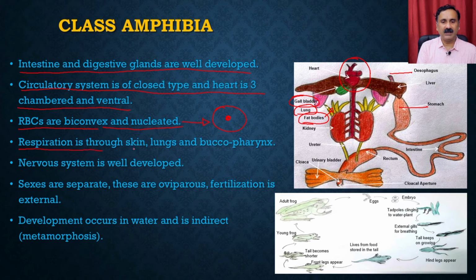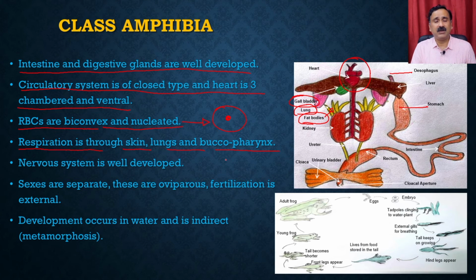Respiration is by skin, lungs and the buccopharynx, which means the skin is soft and slimy, and because of that it helps the frogs get oxygen from the atmosphere. Apart from that, it has well developed lungs and the buccopharynx. So it can do respiration from three sources.